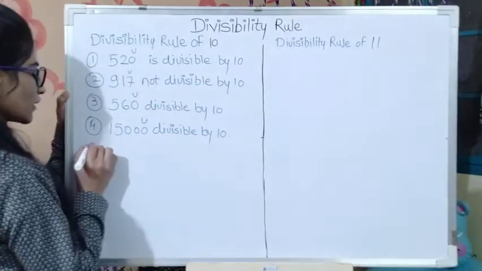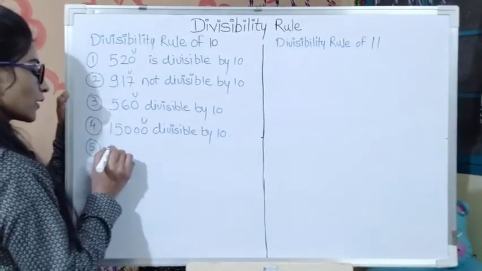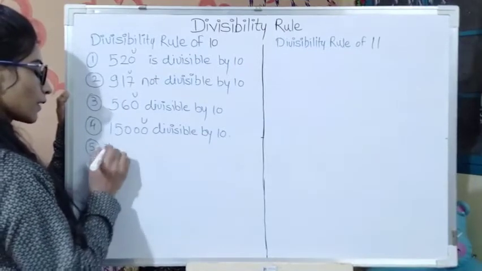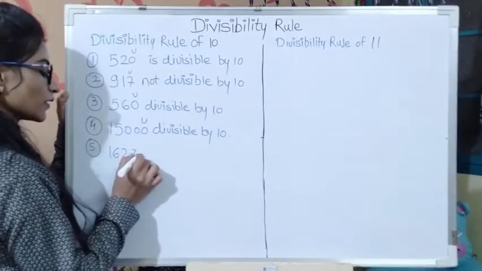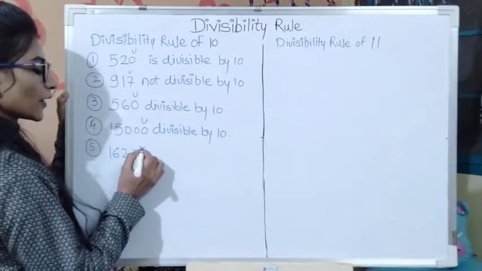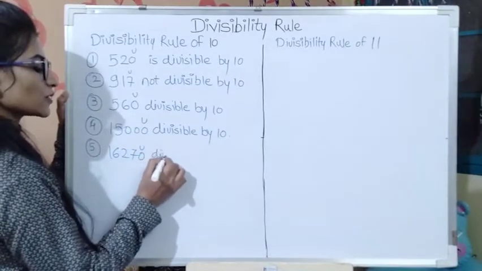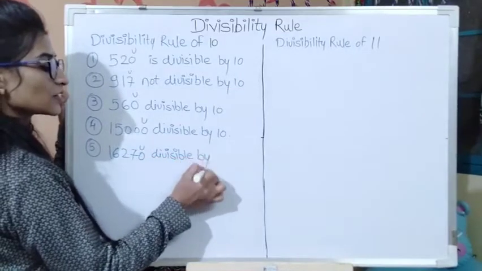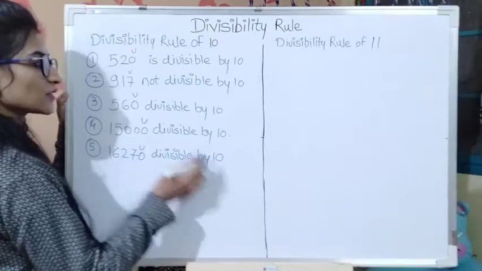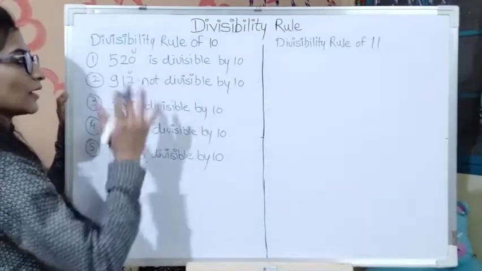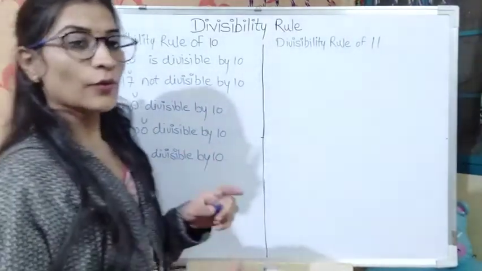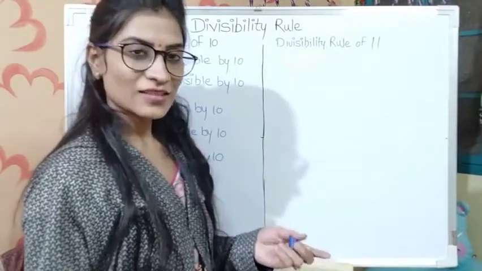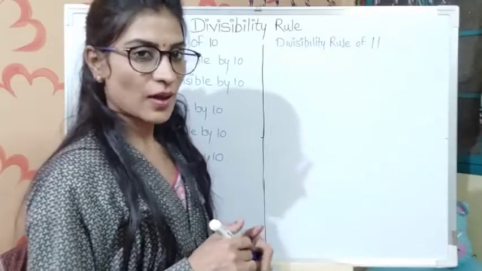Now next, suppose any number like 16,270. This number has 0 at its unit place, so this number is divisible by 10. So in this way you can take any number which has 0 at its unit place, and such numbers are divisible by 10. The numbers which have a digit other than 0 at the unit place are not completely divisible by 10.